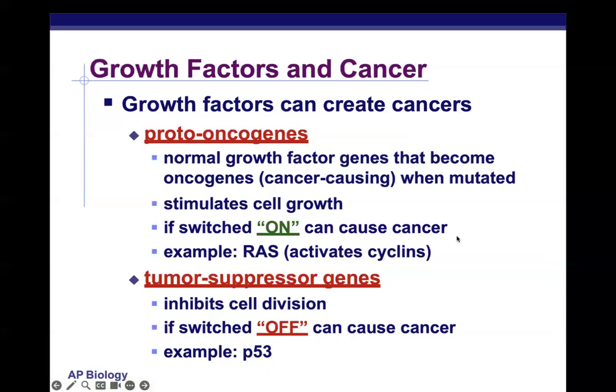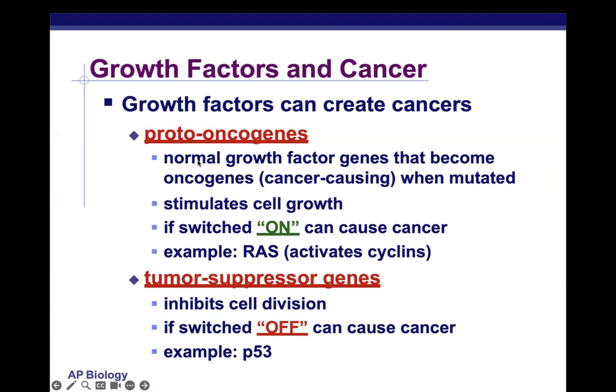Now, growth factors can also lead to cancer, and cancer is one of the big results of cell cycle regulation gone wrong, when the cell cycle fails to be regulated. So there are genes that encode growth factors called proto-oncogenes. And these proto-oncogenes are normal growth factor genes that become cancerous when they're mutated.